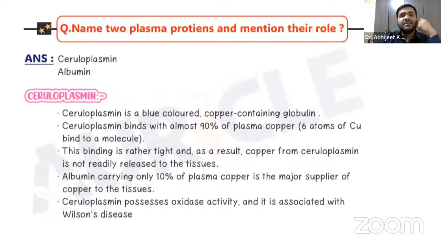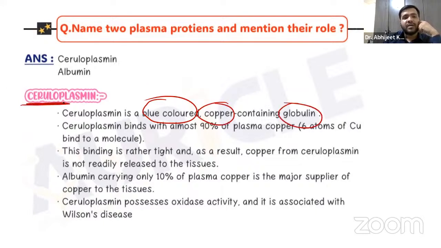Coming on to the next one, guys. Name two plasma proteins and mention their role. The first one is ceruloplasmin and the second is albumin. Ceruloplasmin, you should know, is a blue-colored copper-containing globulin. It is copper plus globulin, and it gives a blue color.